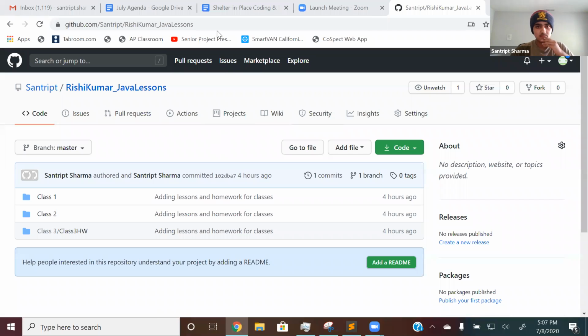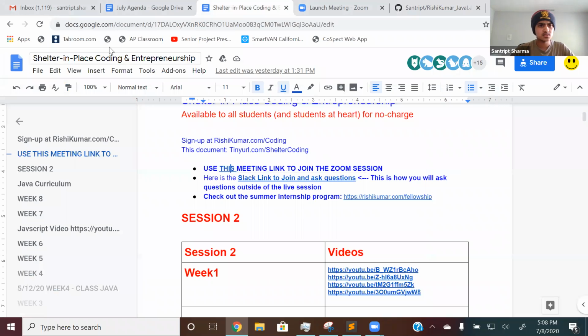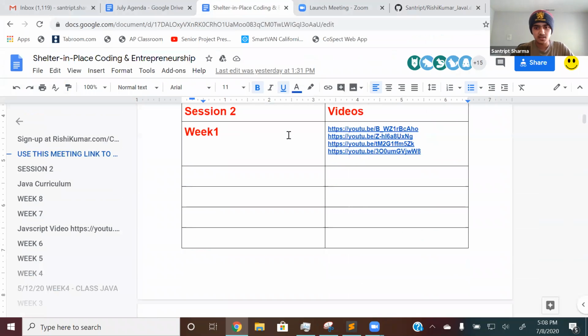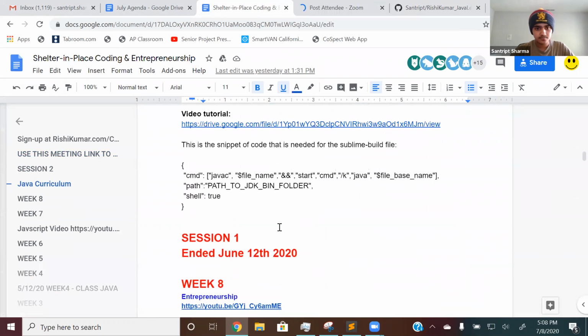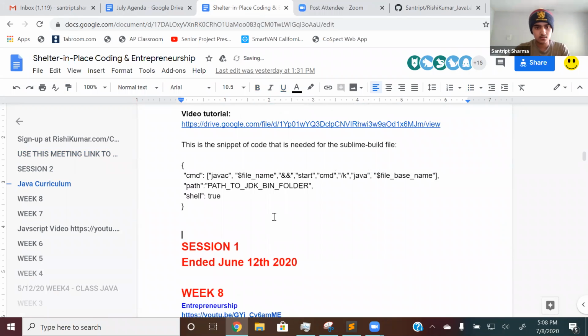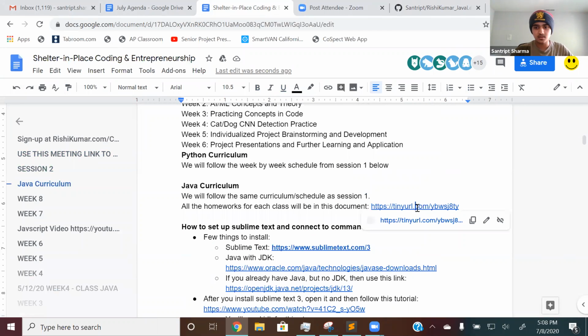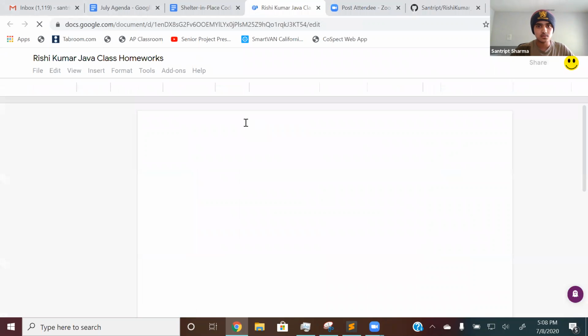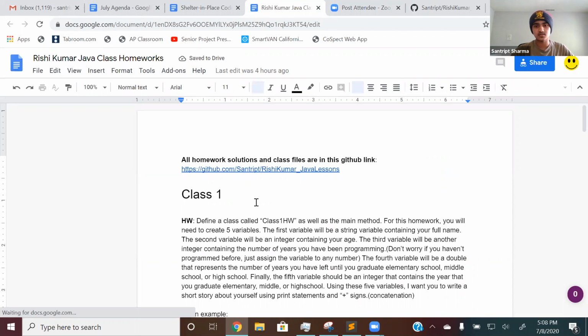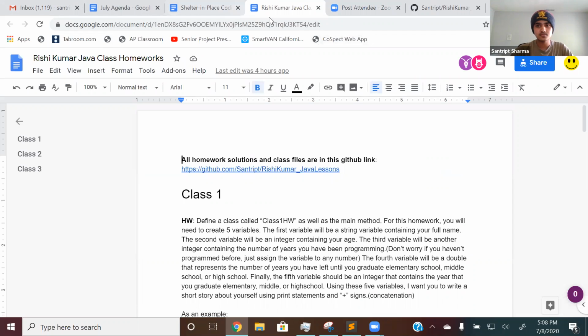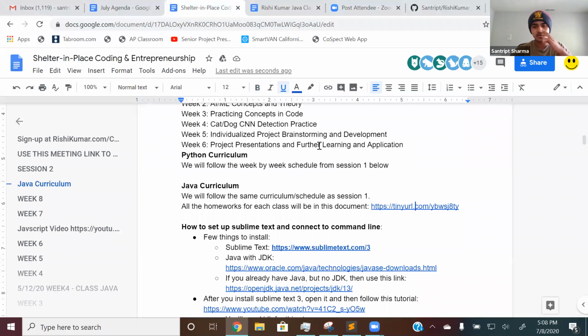I'll just put the link on this doc then, in that case. Shelter in place, coding and entrepreneurship. I'll put it in the Java section. Actually, I already put it in this file. If you go in here where the homework normally is, I believe it's in that file. So it's already here. Just go into this file and you'll see it, at the very top. And if you have questions, just unmute yourself since there's really no other option. That's how you'll ask questions today.